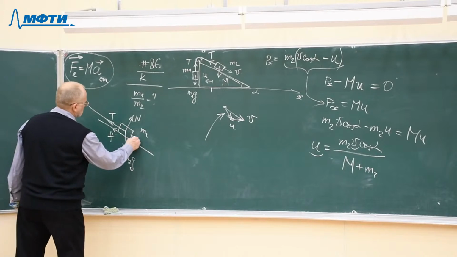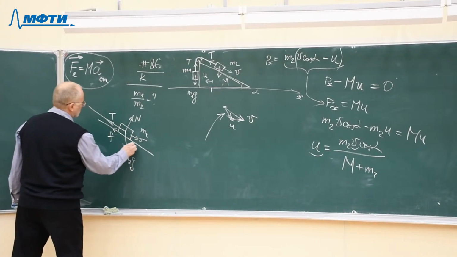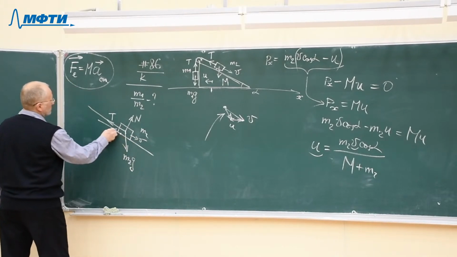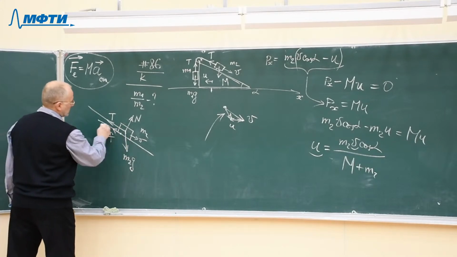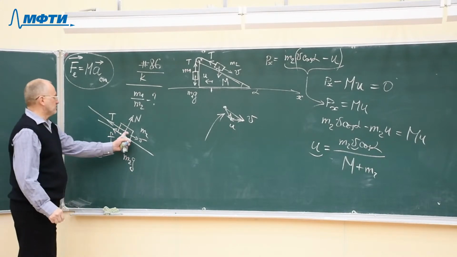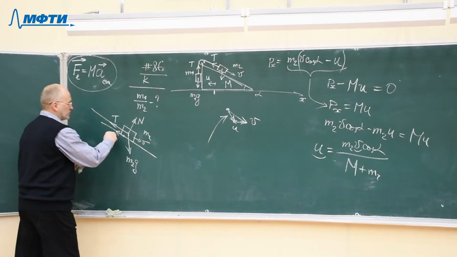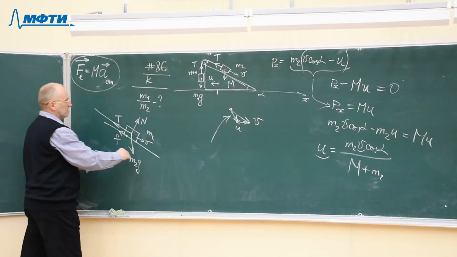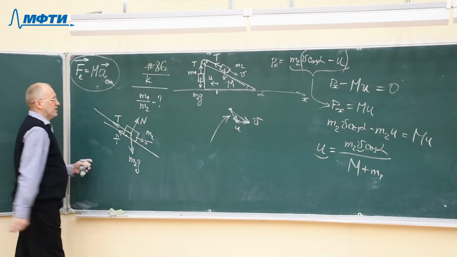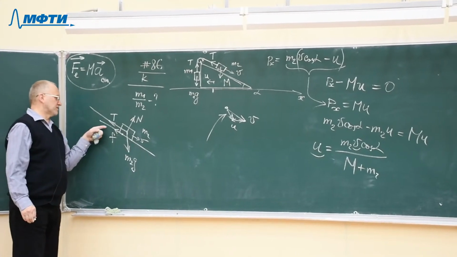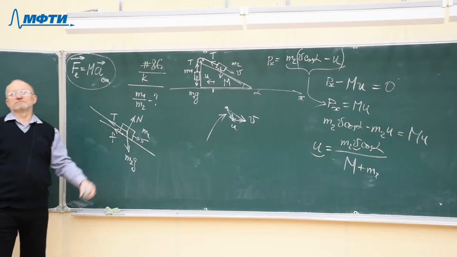And if the body moves in this direction, then the force of friction is directed opposite the velocity. If this body moves upward, then the force of friction will be directed again opposite the velocity. If the velocity looks upward, the friction will look downward.